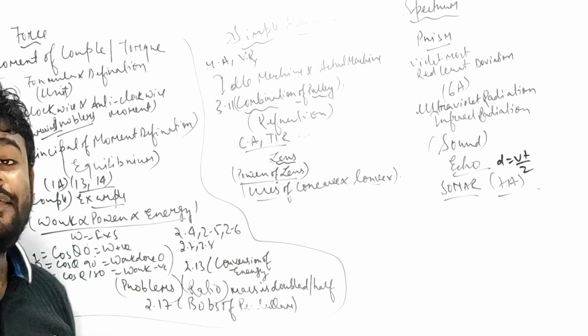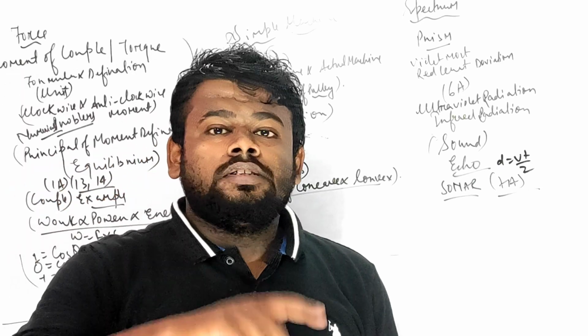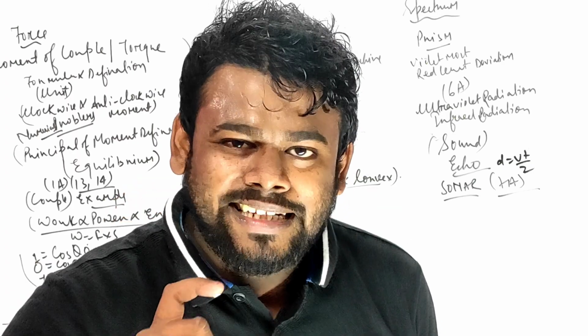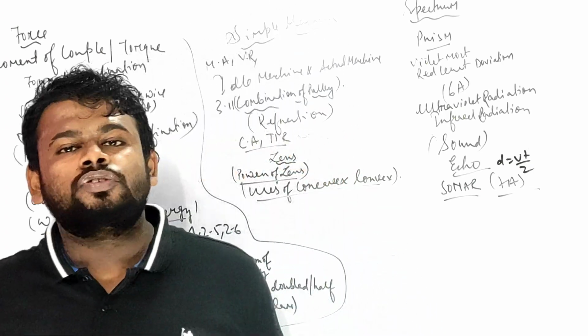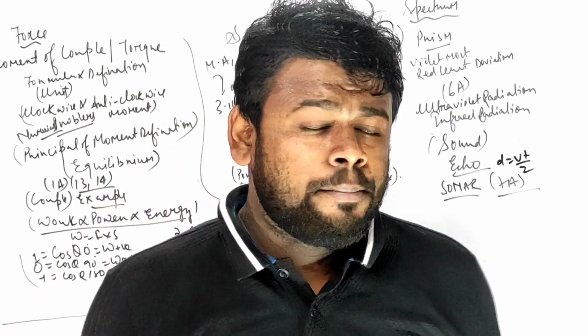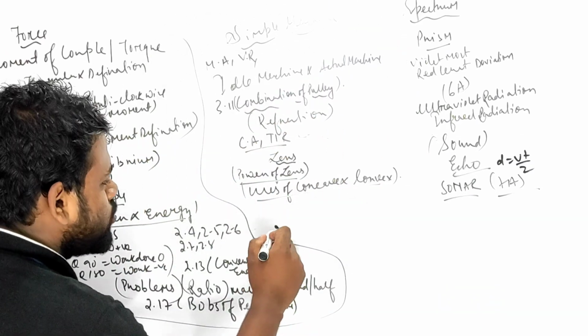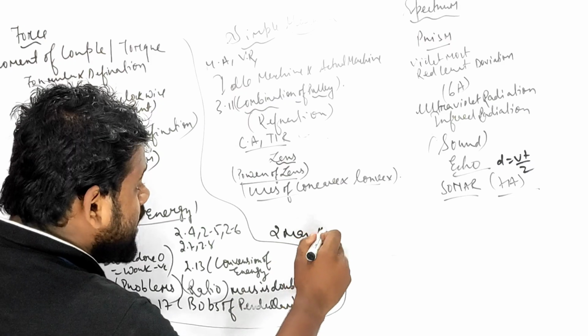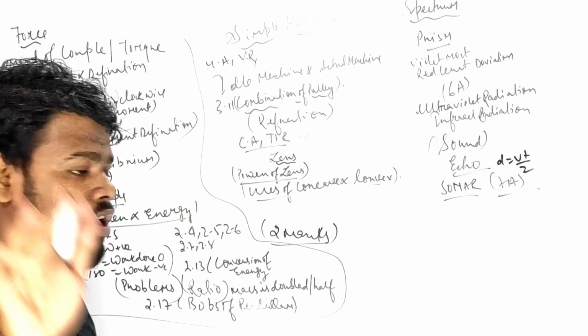Then after, what more is left? Conversion of energy, and after that coming to the numerical problems. These numerical problems, examples, exercise you will be getting: 2 is to 3, 3 is to 2, 4 is to 5, 5 is to 4. This type of question you have to do, because this type of question, 2 मार्क का चमकेगा, only 2 marks. I cannot say more than that, only 2 marks question. 4 mark question क्या होगा हम बताएंगे.